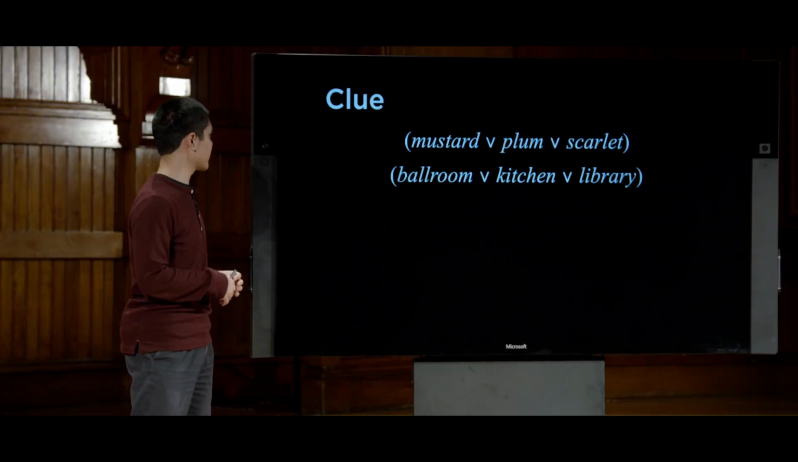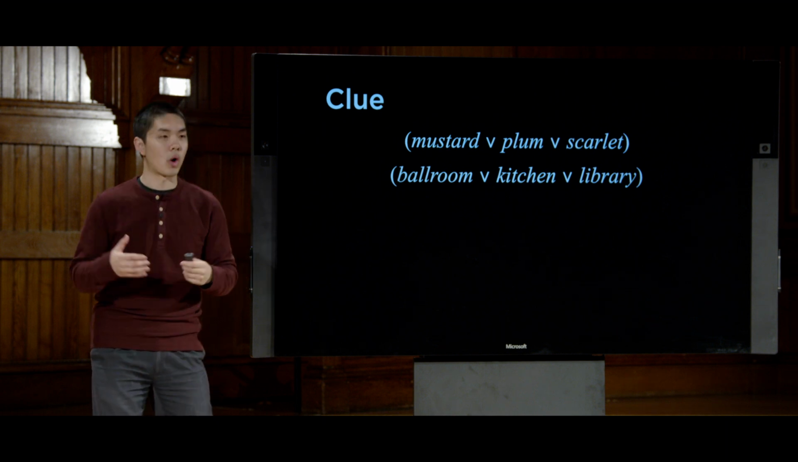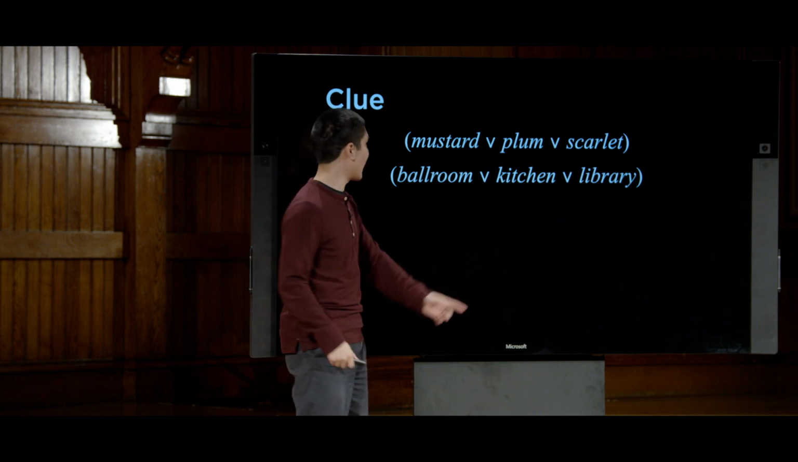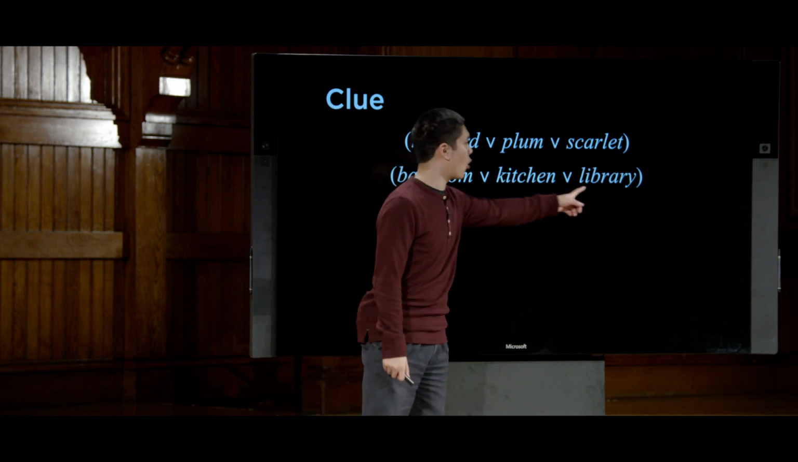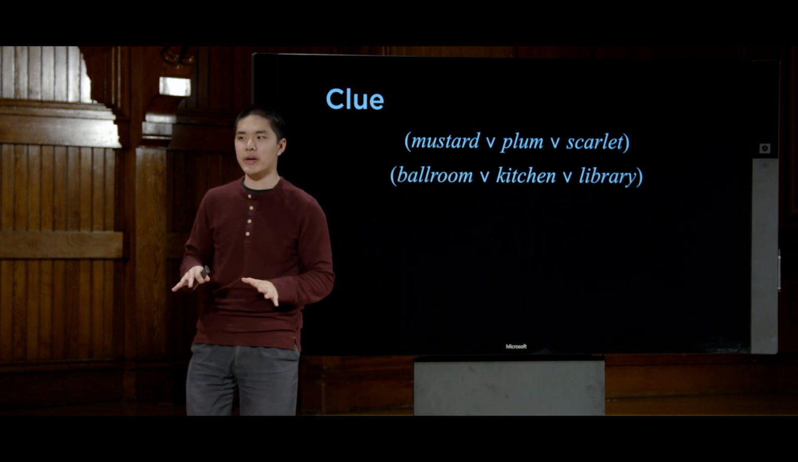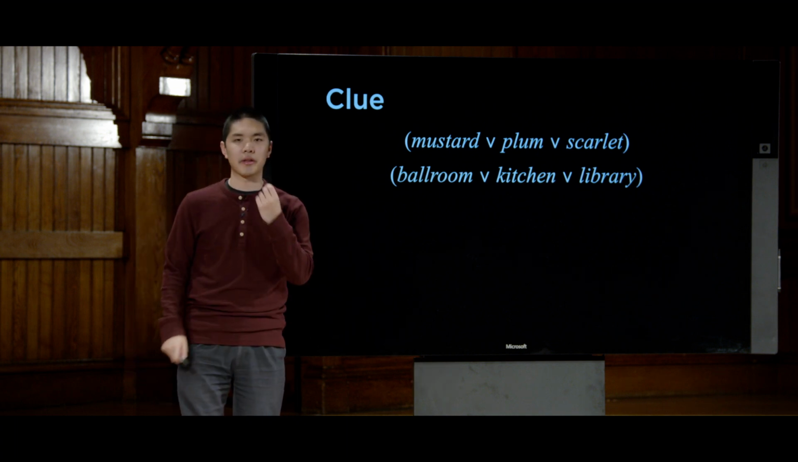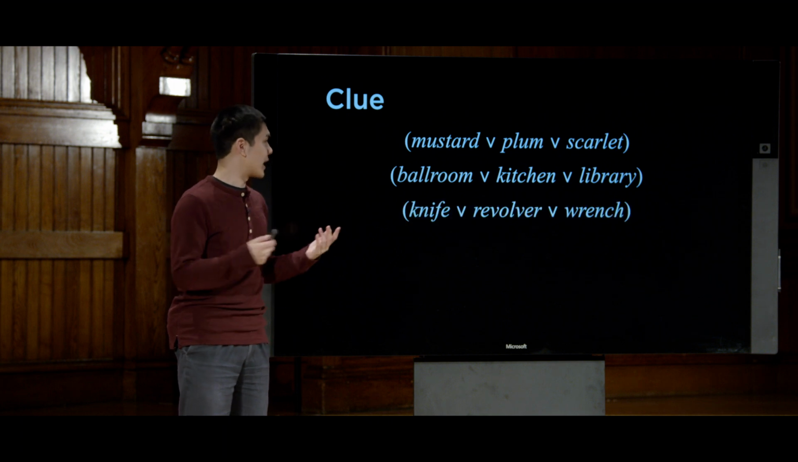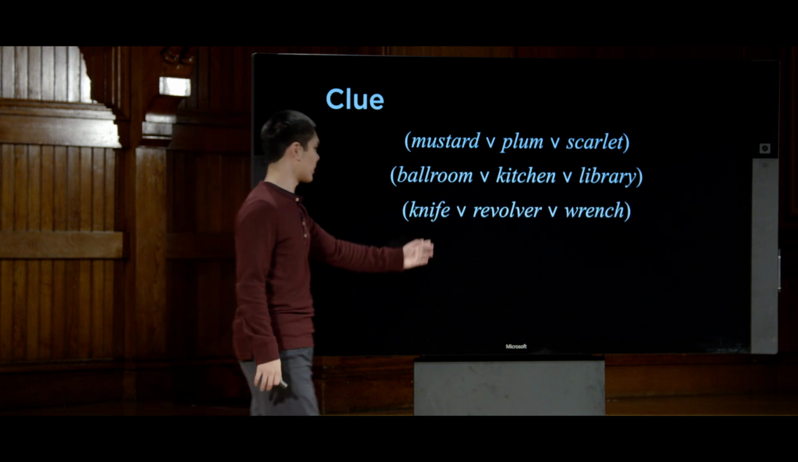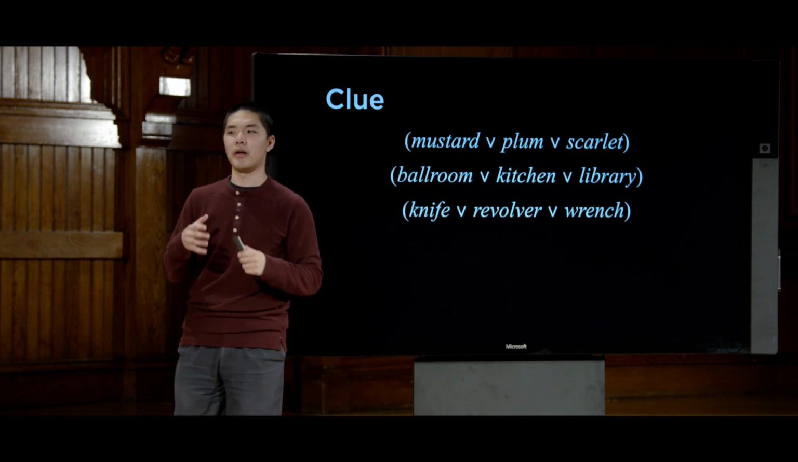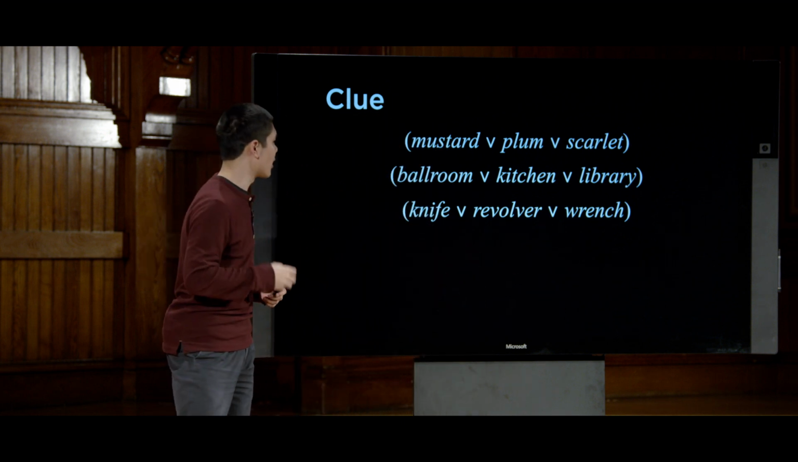What other information do we know? Well, we know that one of the rooms must be the room in the envelope, that the crime was committed either in the ballroom or the kitchen or the library. Again, right now we don't know which, but this is knowledge we have at the outset, that one of these 3 must be inside the envelope. And likewise, we can say the same thing about the weapon, that it was either the knife or the revolver or the wrench.